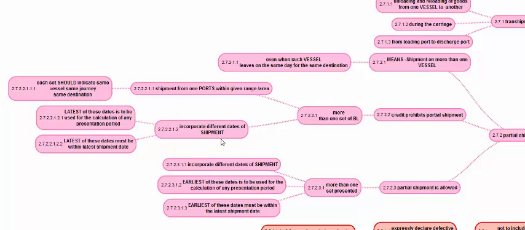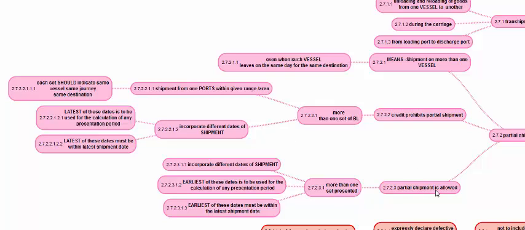If it incorporates different dates of shipment, the latest date of shipment will be considered for calculation of presentation period. Latest date will also have to fall well within the last date for shipment. If the credit prohibits partial shipment, the latest date will be considered and each set should have indication that the goods are moving on the same vessel, on the same journey, same destination.